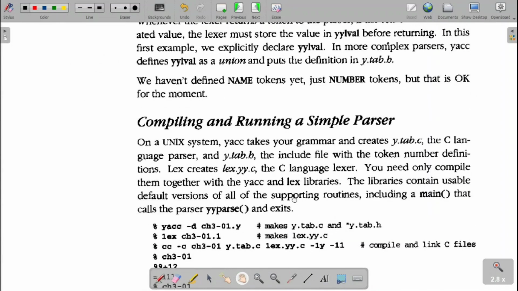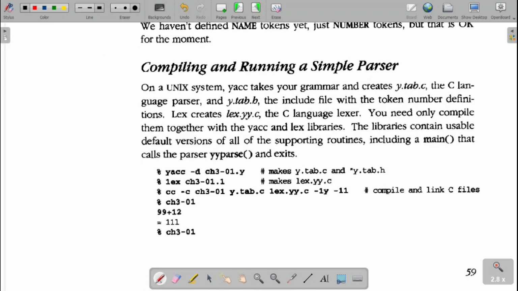Now when I go for running this, these are the commands we use, and we have already practiced them. The first command converts this file into the C file, y.tab.c. The second command, lex filename.l, converts into lex.yy.c. Then we compile with cc -c filename to get the object files. Then y.tab.c, lex.yy.c, and -ly -ll, which links the Yacc library and the lex library.